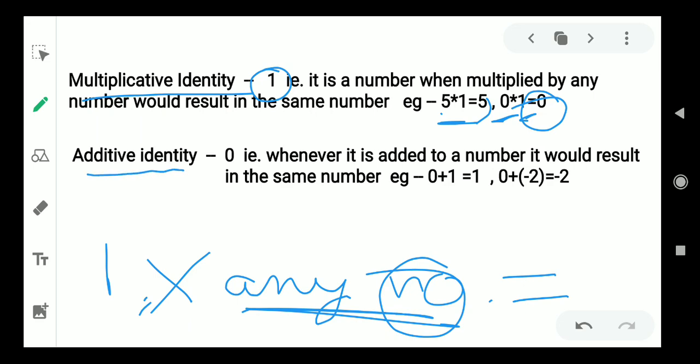Now the additive identity. 0 is known as the additive identity. That is, whenever 0 is added to any number, it results in the number itself. 0 added to 1 gives the result 1.